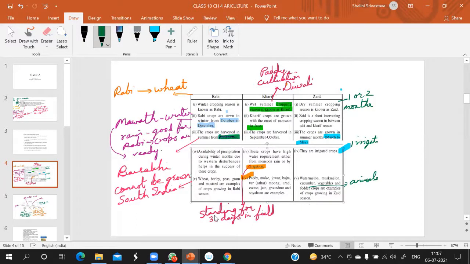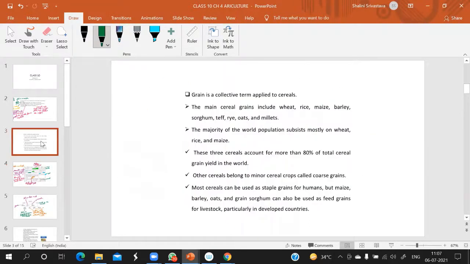Okay, now let us begin with the next slide. Grain is a collective term applied for cereals. What do you mean by the term grain? Grain is all types of cereal crops. The main cereal grains include wheat, rice, maize, barley, sorghum, teff, rye, oats, and millets. These are all grain crops or cereal crops.